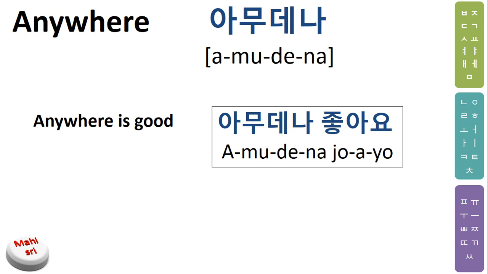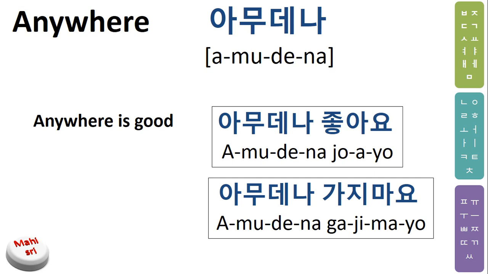And the next one is 아무데나 가지 마요: don't go anywhere, don't just go anywhere. If you're going without thinking, someone might suggest 아무데나 가지 마요. If they want to request you politely, 아무데나 가지 마세요, 제발. You can use these like that also. So 아무데나 좋아요. 아무데나 가지 마요.